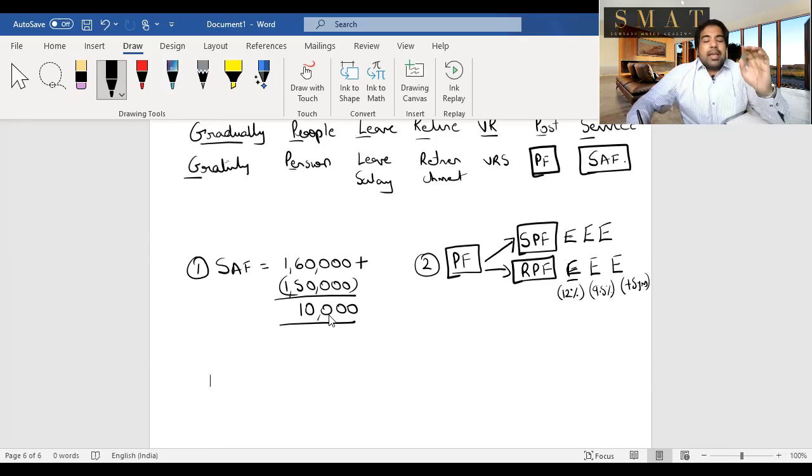Again, I repeat, guys, master's contribution up to 12% is no problem. Beyond that is taxable. Interest up to 9.5%, no problem, and above that will be taxable. And withdrawal after 5 years, no problem. Within that 5 years will be taxable, but there's an exception to that.